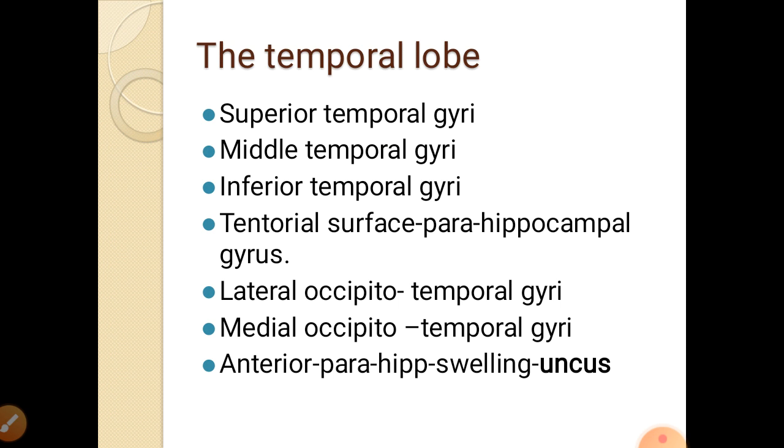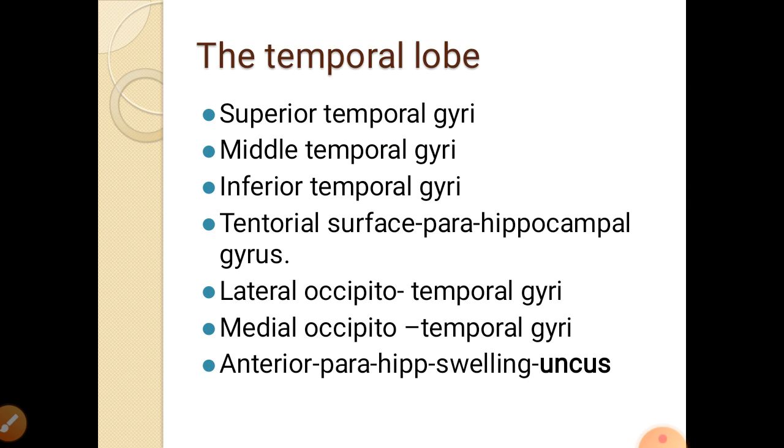The anterior part of the parahippocampal gyrus forms a small swelling called the uncus. So the temporal lobe on the superolateral surface shows the superior, middle and inferior temporal gyri, and on the tentorial side there is the parahippocampal gyrus, which forms a swelling in front called the uncus.